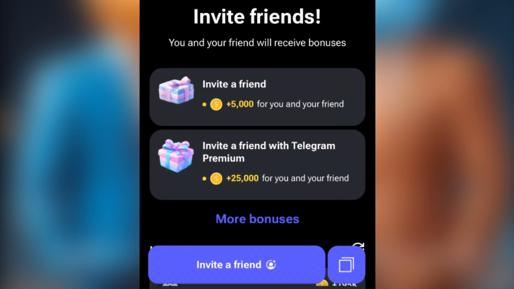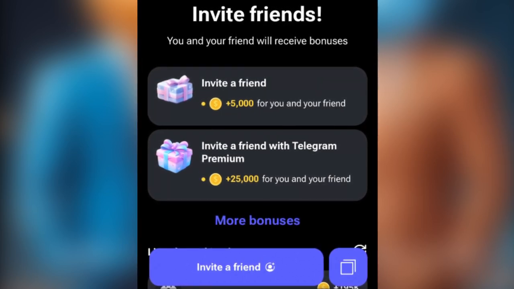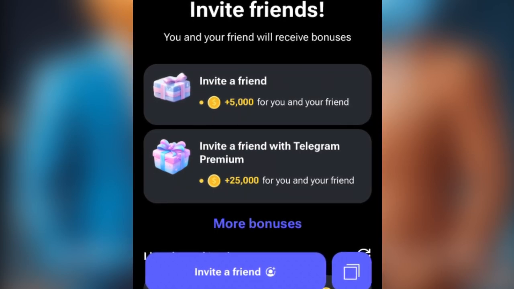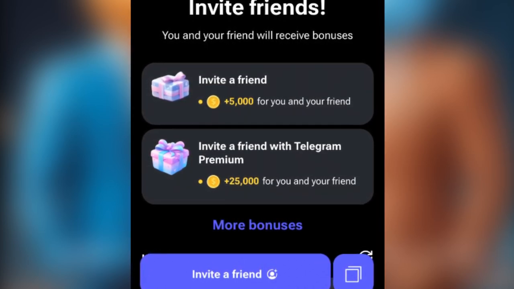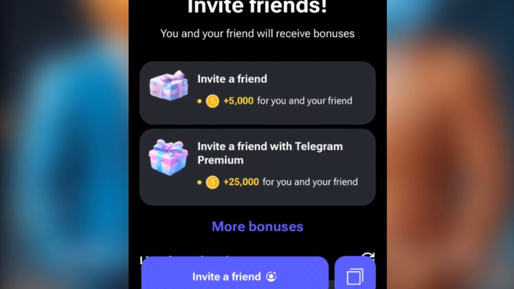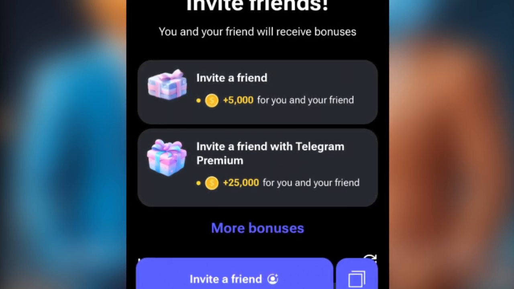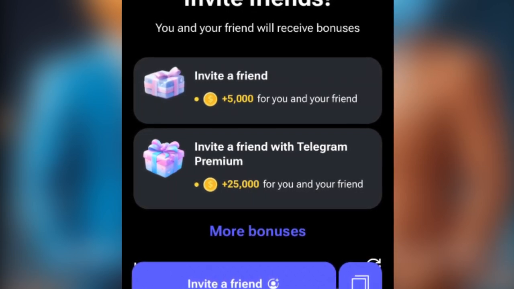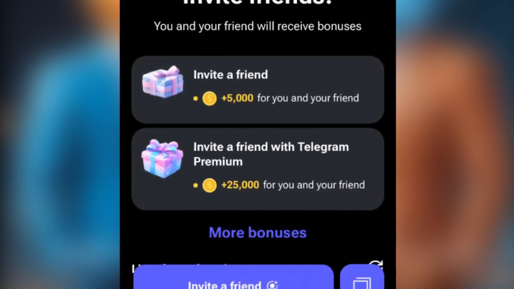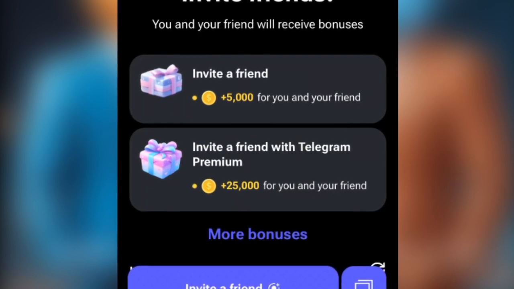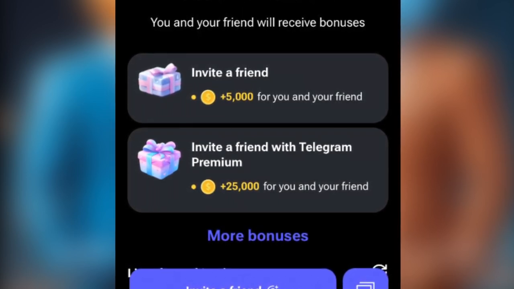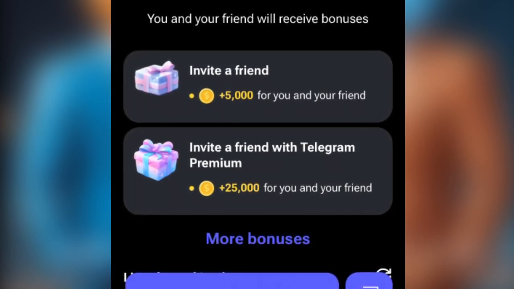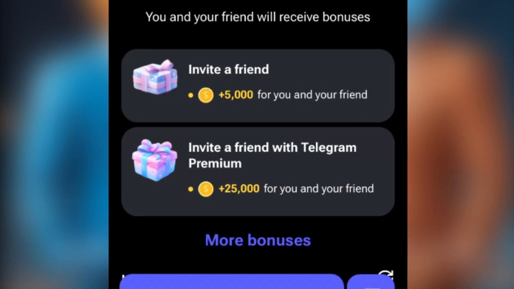I mean, if these people are joining Hamster Kombat through your link via other social media aside Telegram. So take note of what I'm saying. What I am saying now is people that joined your link aside Telegram, you will not see it here the first day, the second day. Now I will give you this as a test. Just observe this thing. Use someone's phone, refer yourself. Now keep this as an experiment. You will notice that this thing will take up to 7 days. Yes, don't argue with me.